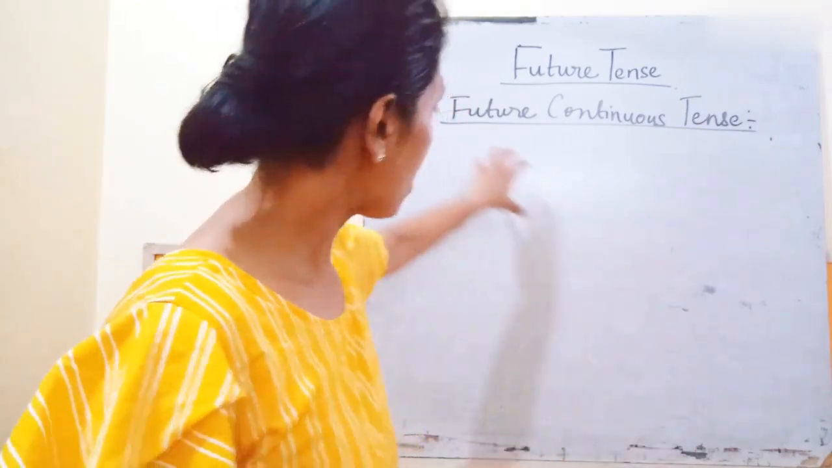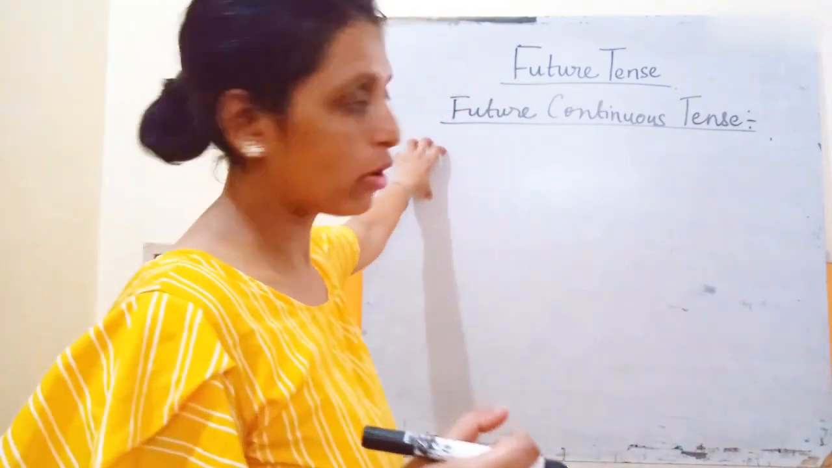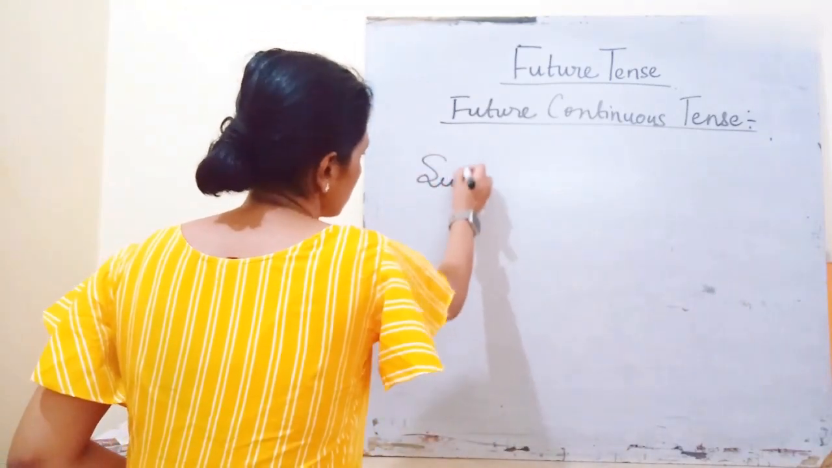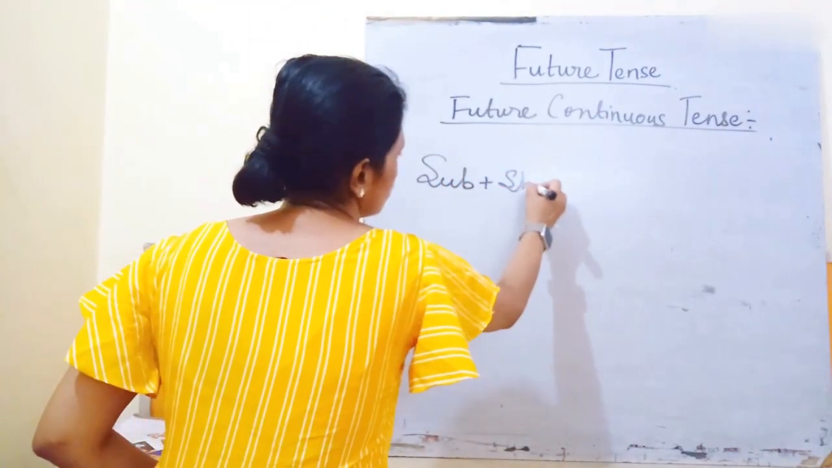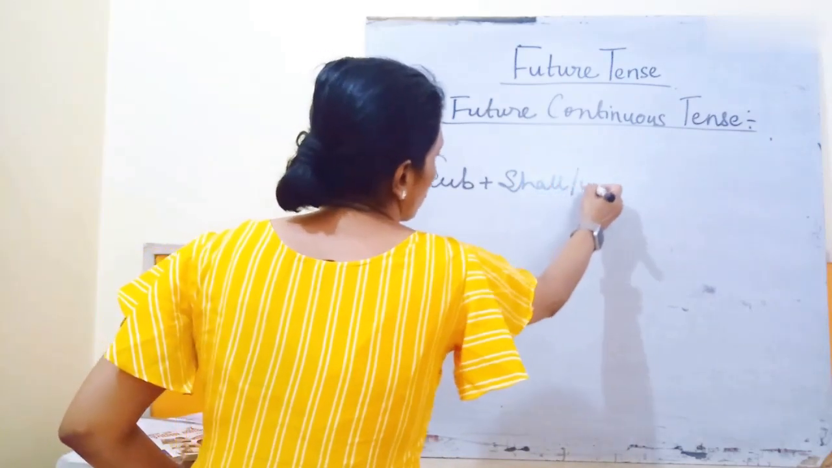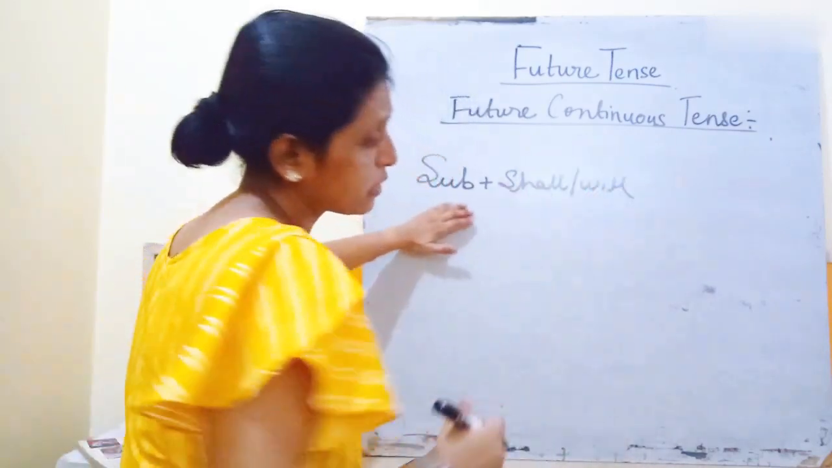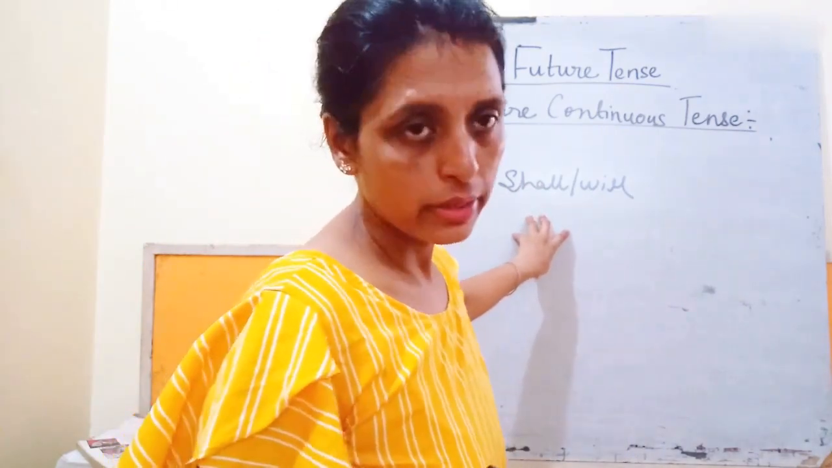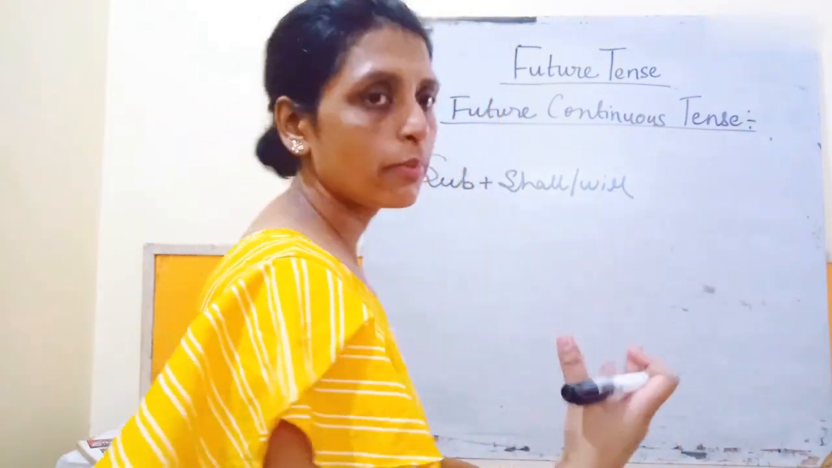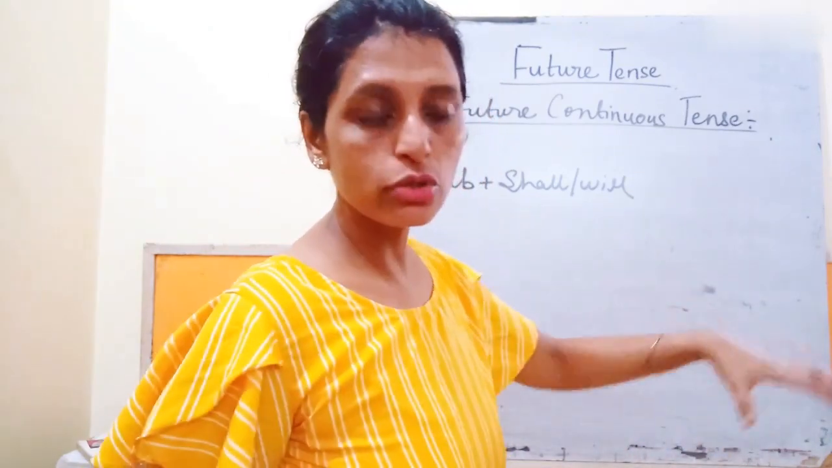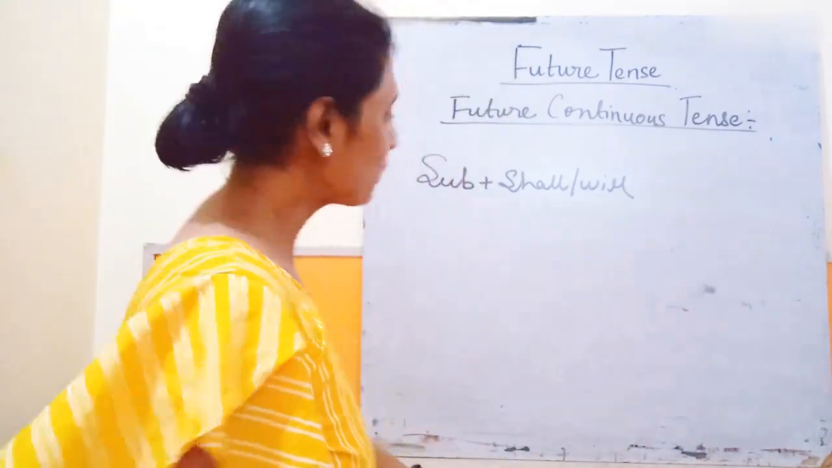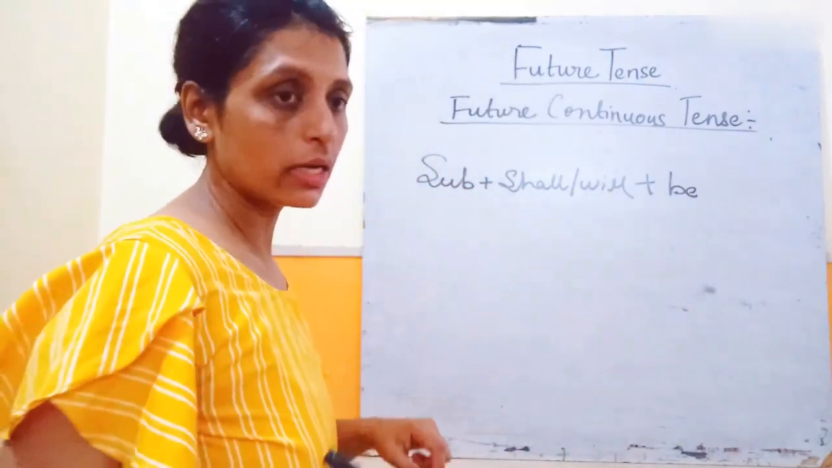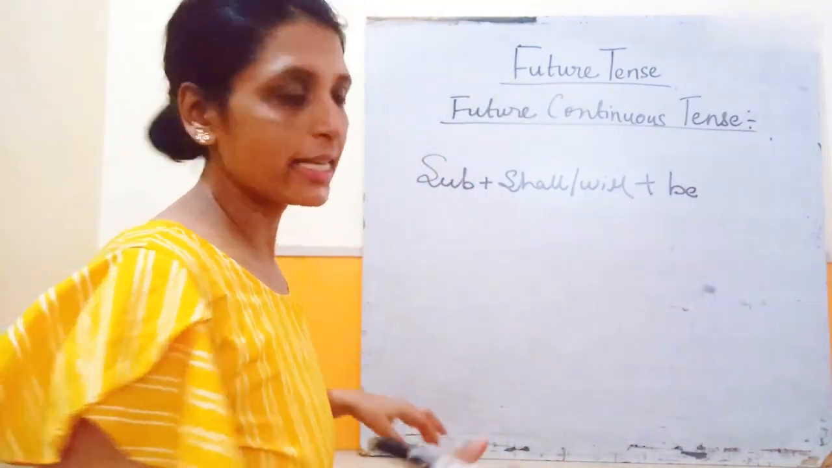I'm going to tell you how we can form the structure or format of the future continuous. It goes like this: subject plus shall or will. With the first person we can use will also, but those are exceptional cases. When we discuss modals, we are going to discuss the same. Okay, plus be. What will come? We eat. Be will come. Okay, I shall be eating an apple.